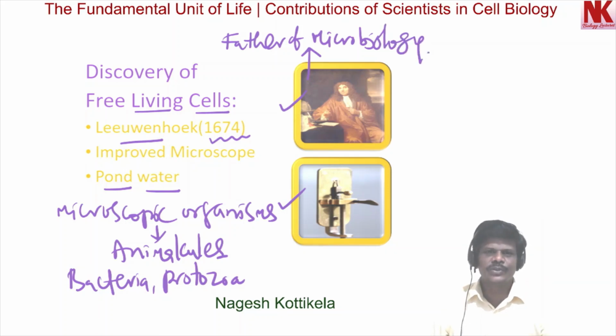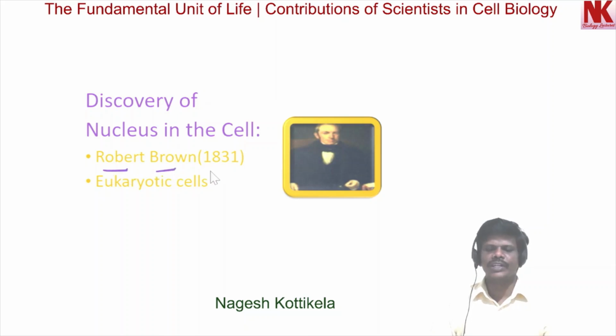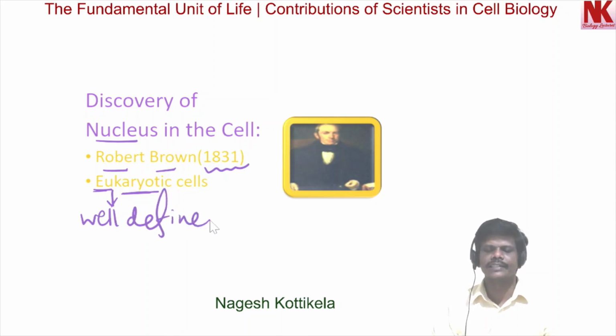Now, moving to the next. Robert Brown in the year 1831 discovered nucleus in the cell. These nuclei are found in eukaryotic cells. Eukaryotic cells means they have a well defined nucleus inside them, and nucleus is called the brain of the cell.